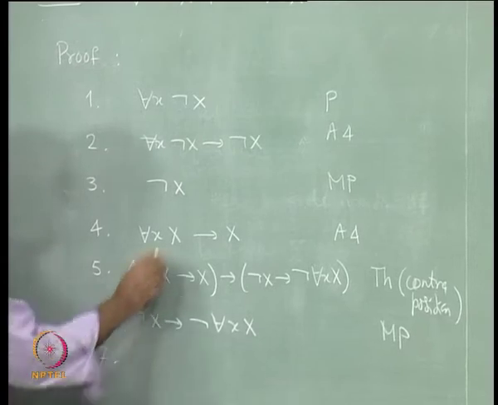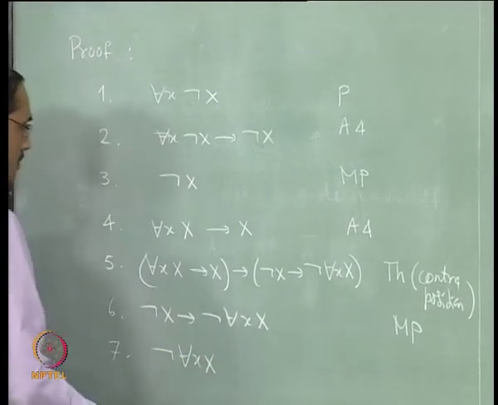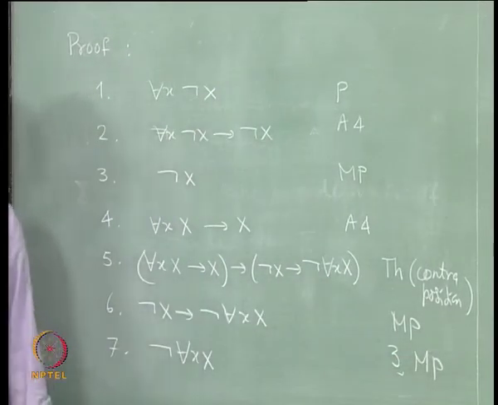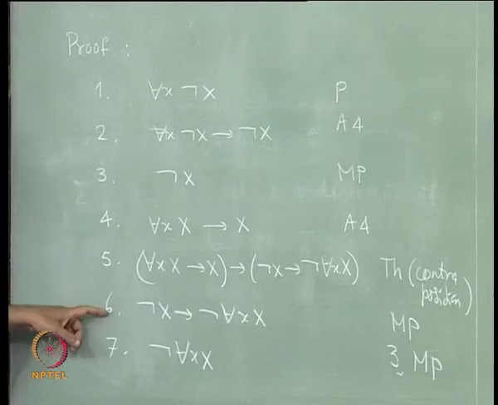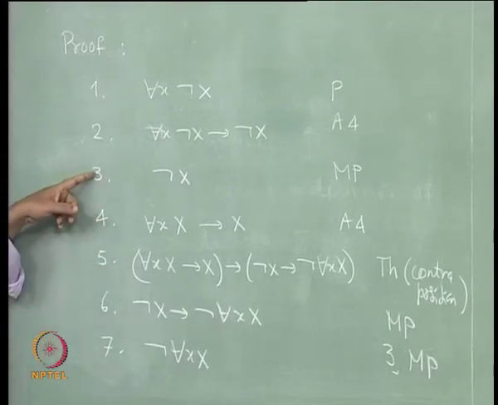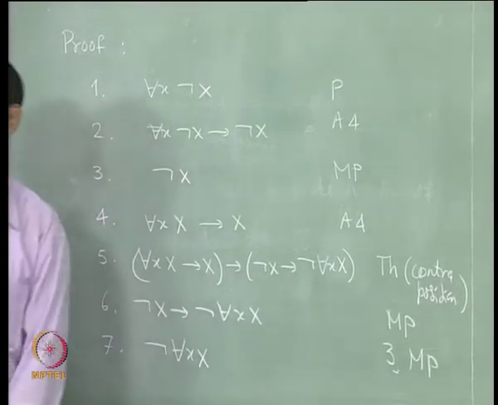Next, use not x and modus ponens. Okay. So, I am not writing 6 again, it is the previous line, so only the remote line I am writing as 3. So, 3 6 modus ponens gives not for each x x.